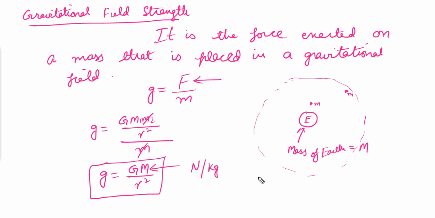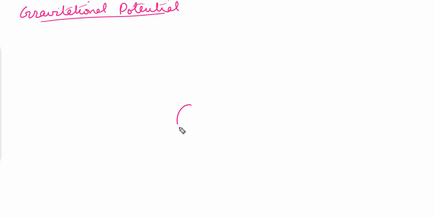Okay, now the next phenomena that we have to discuss is about the gravitational potential. So let me just erase it all. Gravitational potential. Alright, so before that, let me just draw a figure. So let's suppose this is Earth. The influence of Earth or the gravitational field of Earth is up till here. There's a mass that is placed on the surface of the Earth. At this point, when the mass is placed on the surface of the Earth, the gravitational potential energy of this